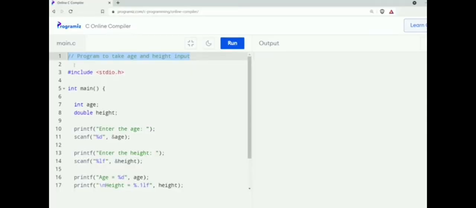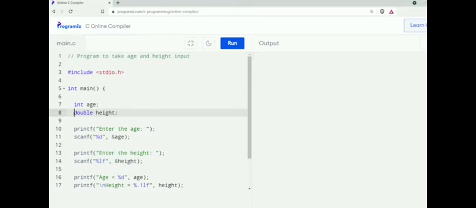We can also use comments to debug our code. It is a common practice to comment out code so that it is ignored rather than removing it completely. Let me give you an example. In this example, I have created a program to take age and height from the user. Suppose in this program, I was not required to take the height input from the user. So instead of removing the code related to height, I can simply add a double forward slash at the beginning of this line so that they become comments.